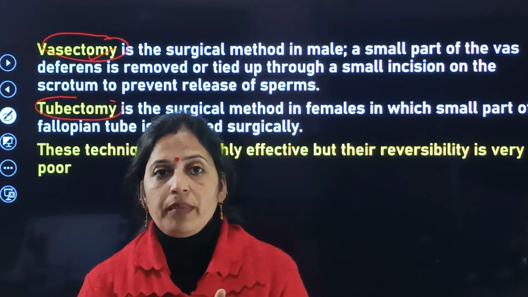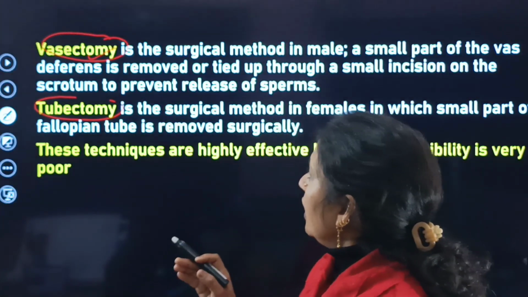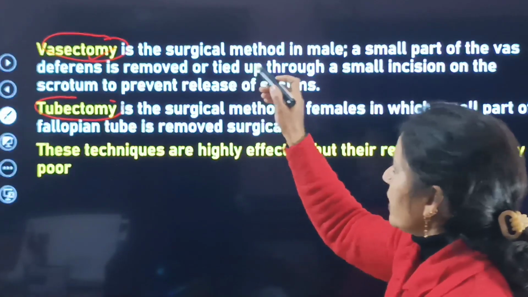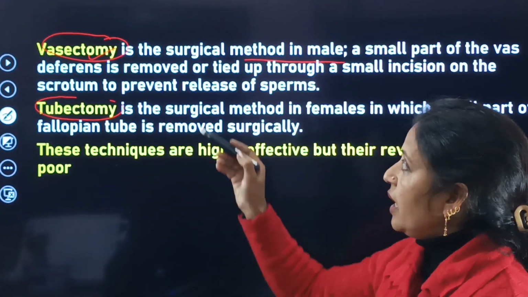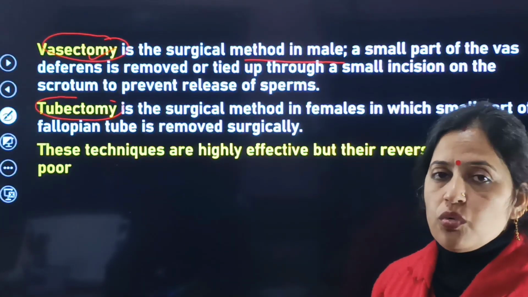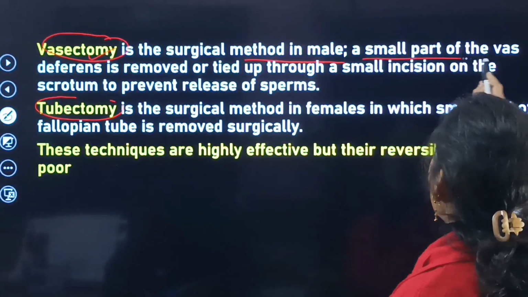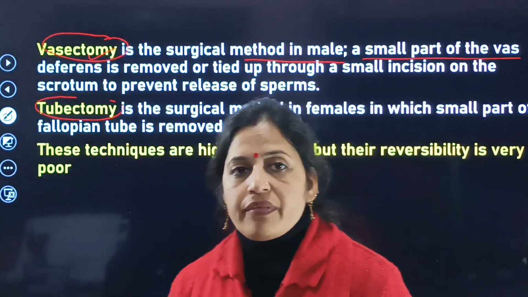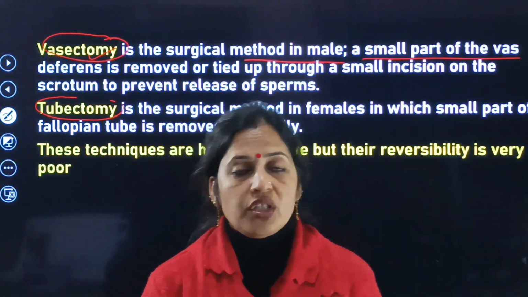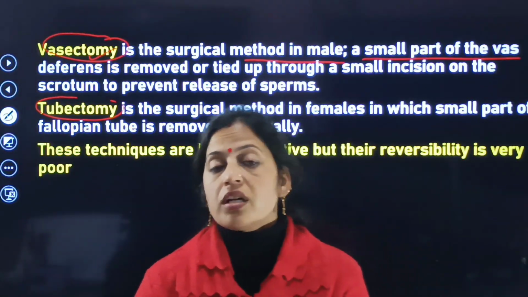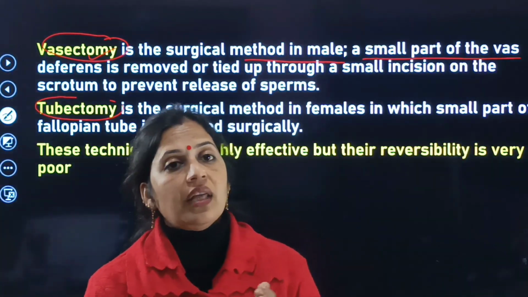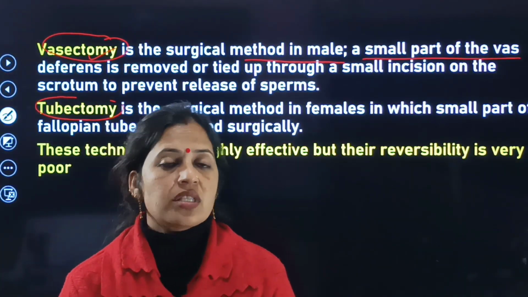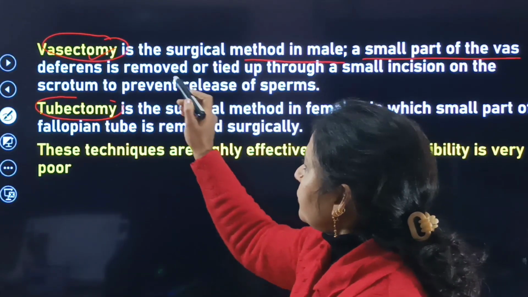In vasectomy, especially in the males, a small part of the vasa deferentia is tied and that part is cut with the help of the surgical method.